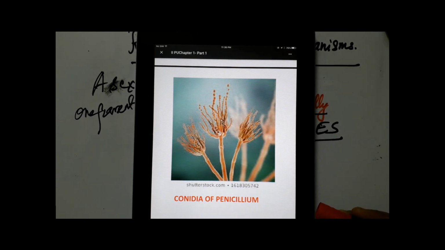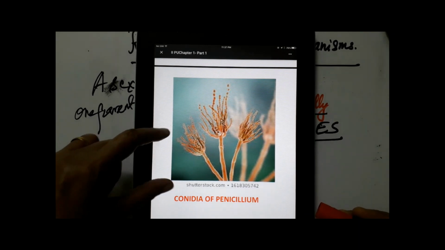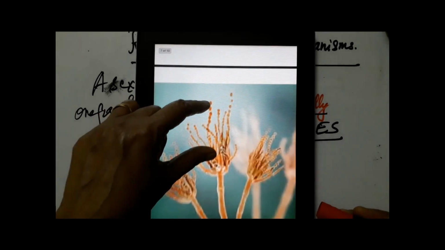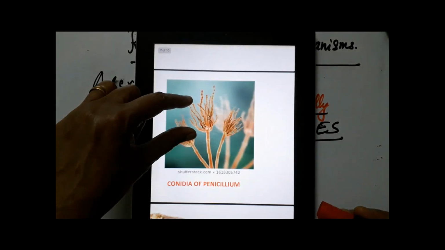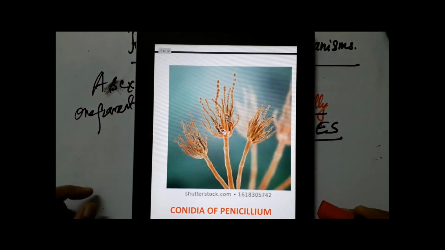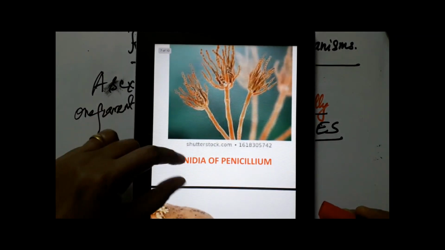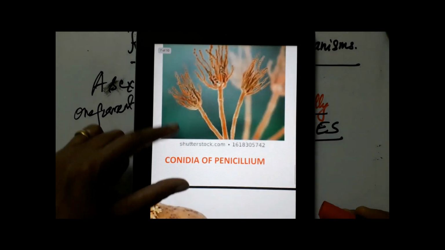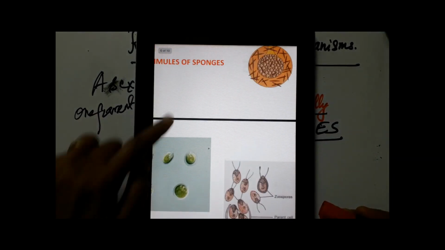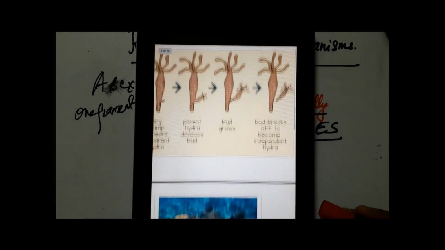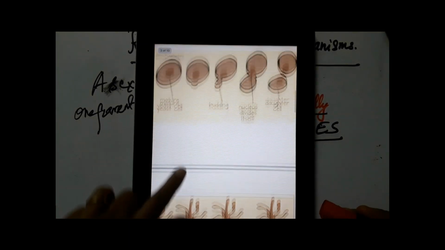By forming small units of spores which bud off from the parent body. You notice here spores being formed and released. What do you call these spores or asexually reproducing bodies in penicillium? We call them conidia. What do you call them? Conidia.